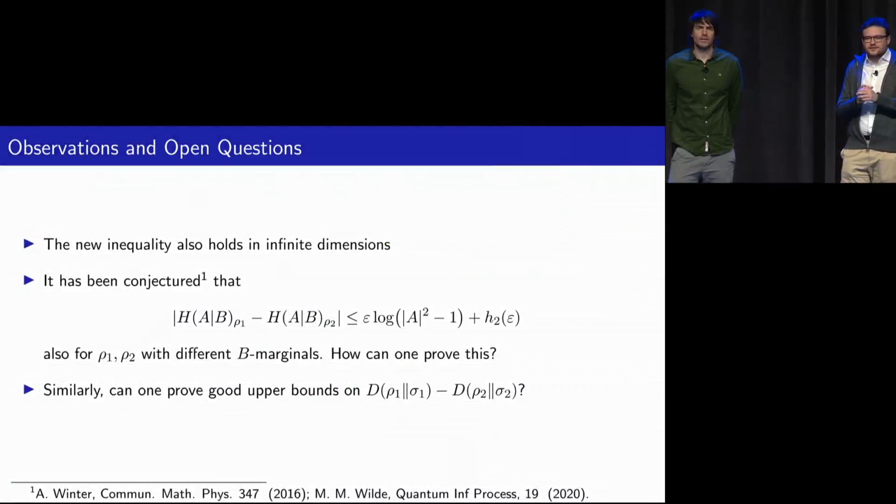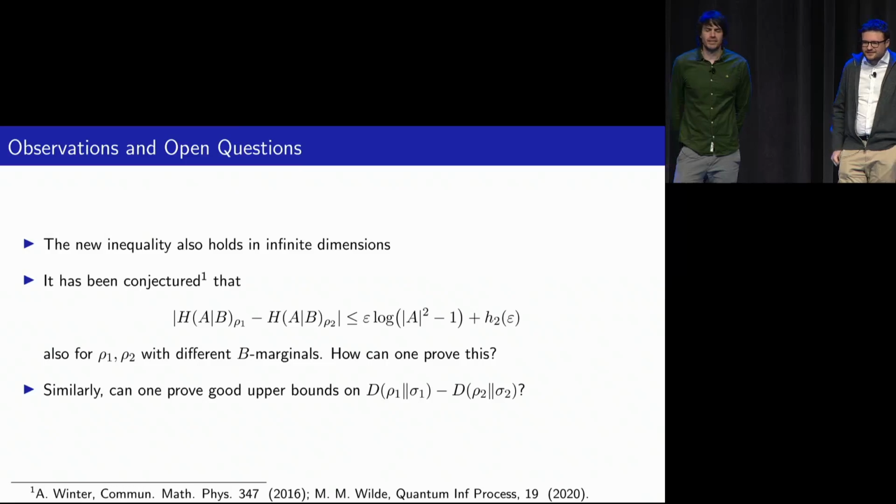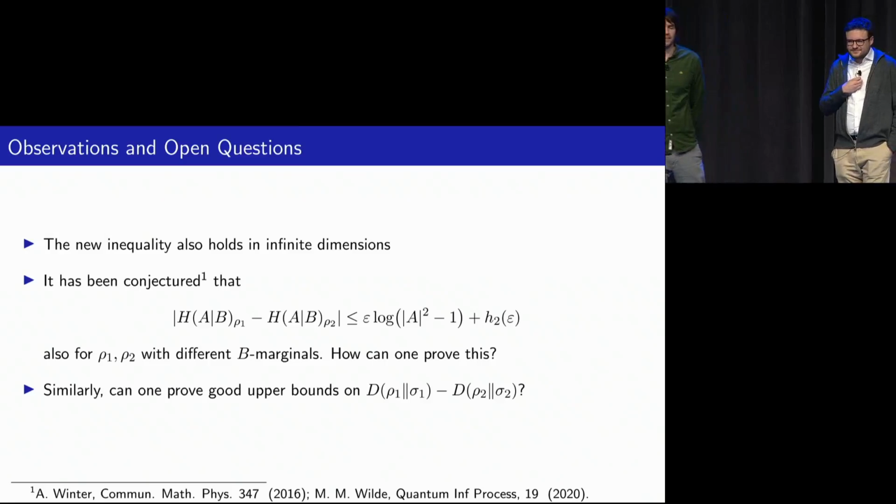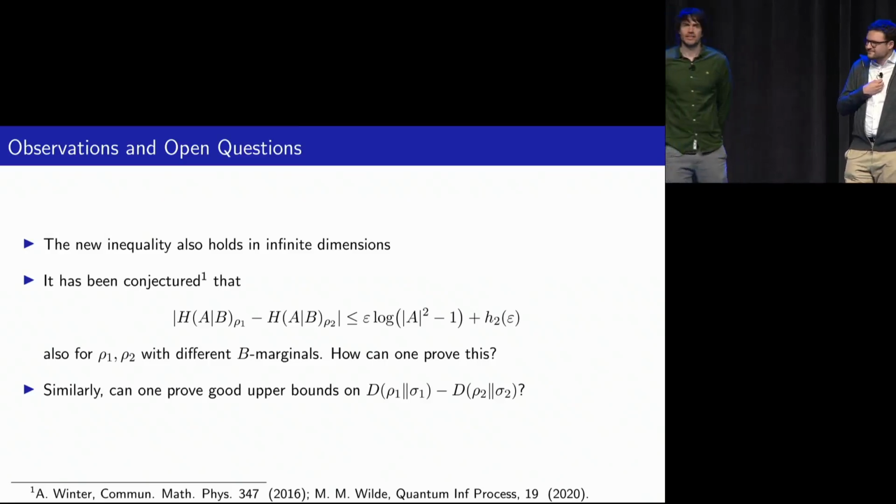Yes, so the B system can be infinite dimensional. That still holds, then, for these bounds. But if the A system is infinite dimensional, then you don't have continuity in general, right? You could do energy constraint things, but we tried a bit, and it's not necessarily clear how our proof techniques would cover that. But that's another interesting open question.